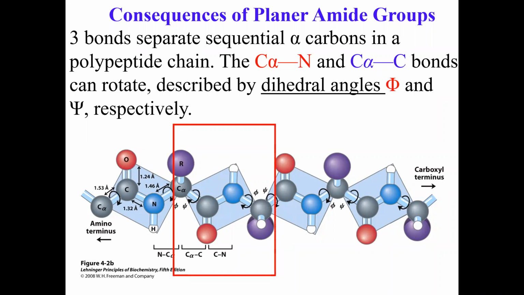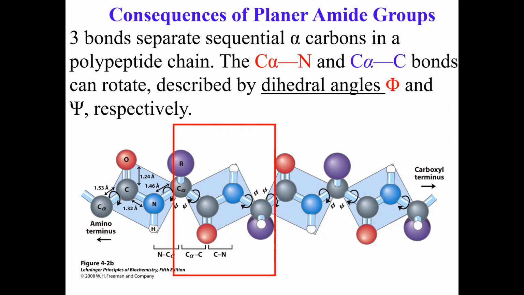That is the key. You'll notice that the C to N bond, which is a partial double bond, will not rotate, and that's why you have that plane. But C alpha C and C alpha N can rotate. The dihedral angle could be 0, 90, and you keep going, 180, 270 or 360, or some people call it 0, then 180, and the other side of the angle they call negative. So let's say plus 60 will be this angle, and minus 60 will be on the opposite side. I'll show you more examples of that so it becomes more clear.